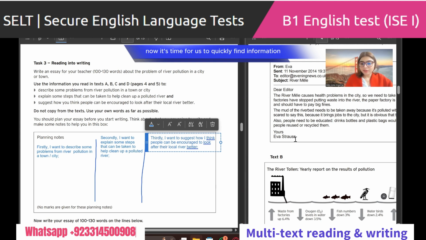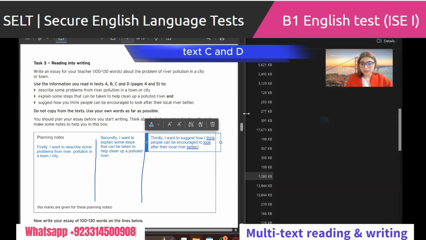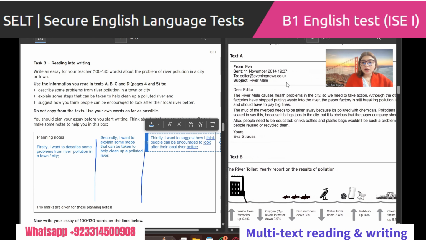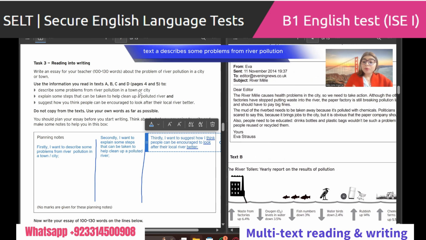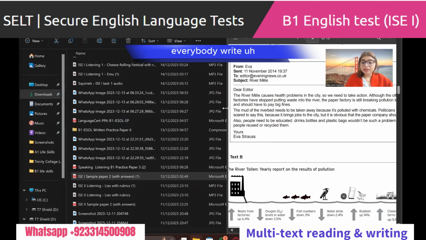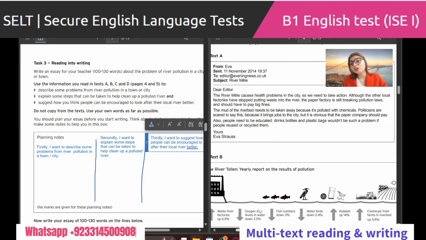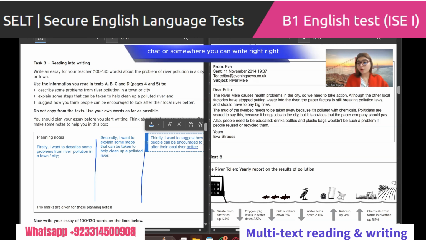Okay, now it's time for us to quickly find information from text A and text B, text C, and D. First of all, we're going to look for information from text A. Describe some problems from river pollution in a town or city. Everybody write down in the chat box or on WhatsApp any problems from river pollution that you see in paragraph A. You can write them in the chat or somewhere, right?